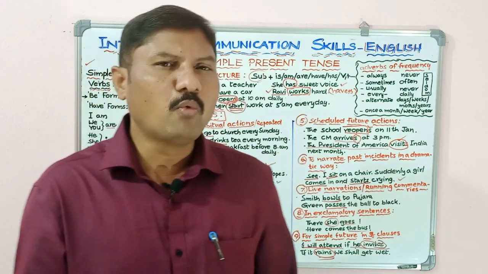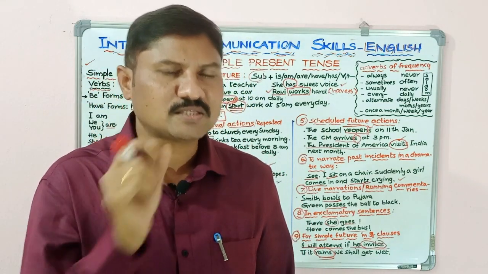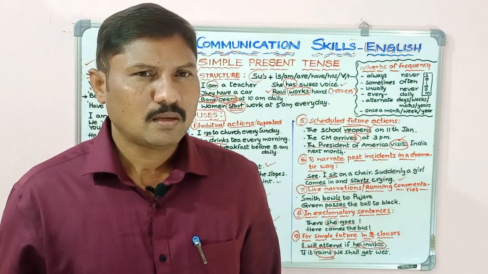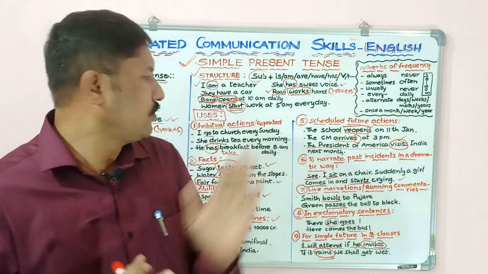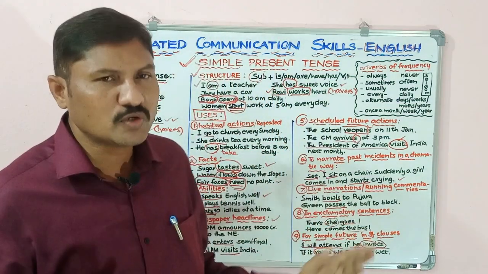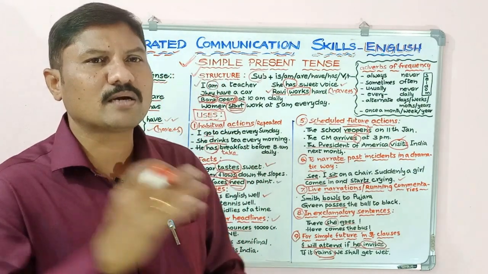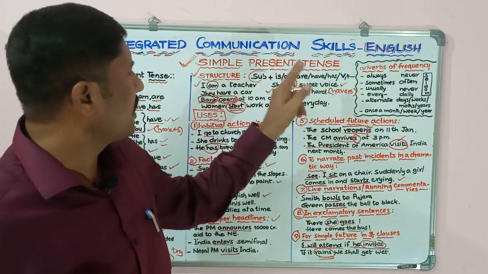So this is how we use this simple present tense in our daily lives. First, you have to keep the structure in mind, and we have to know the uses of this tense. Then we can easily write or speak sentences in this simple present tense.